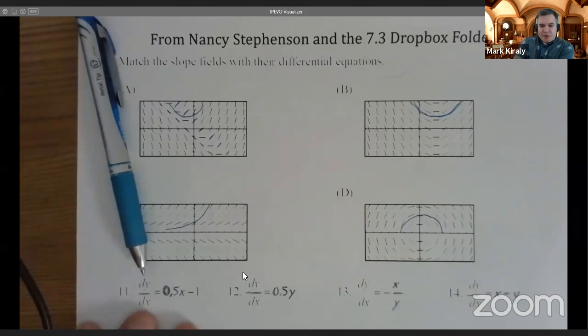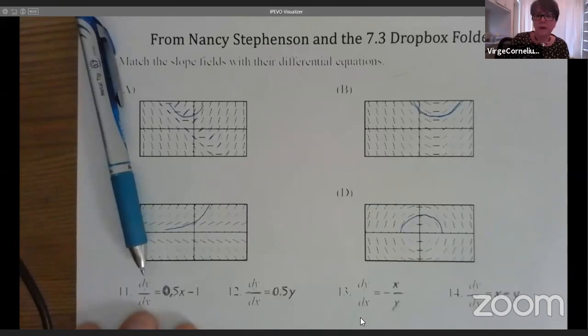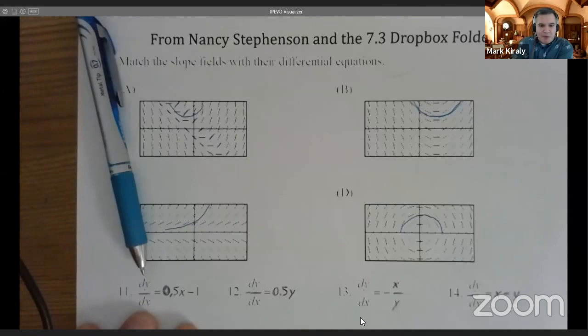Oh, and Verge, you do have the ability to steal now, I just was told. Okay, great. Thank you. So when we need you to steal again, we will do that.